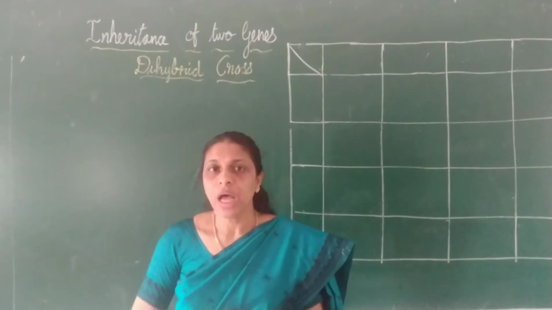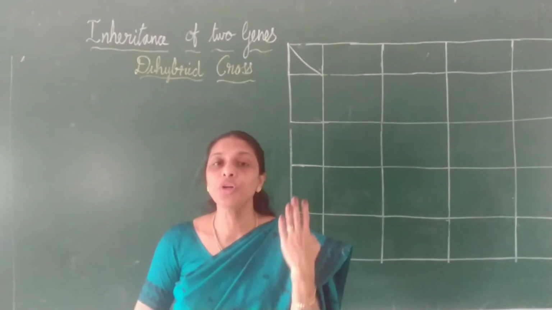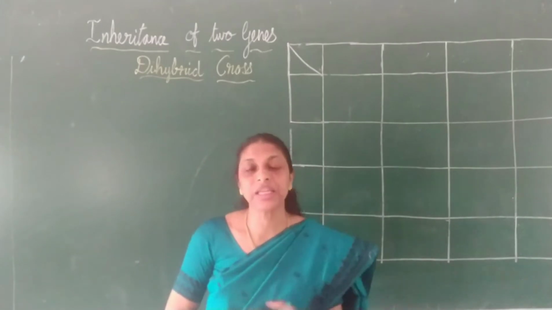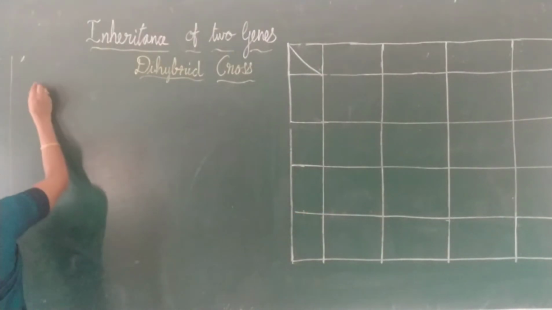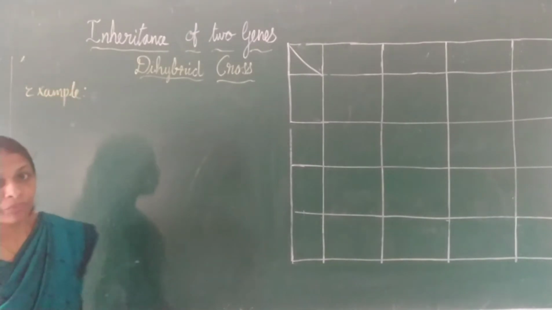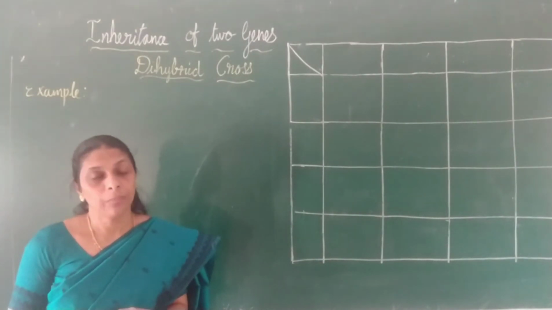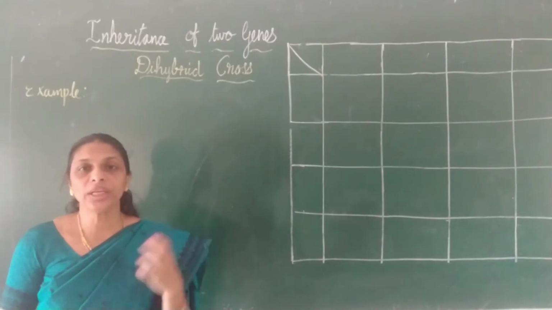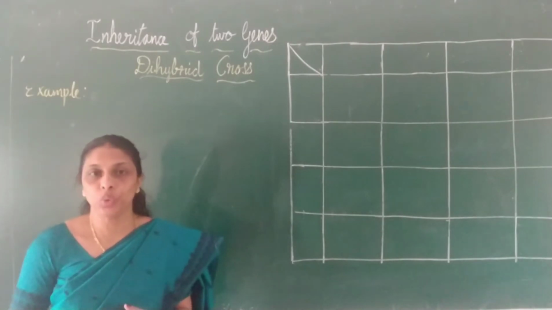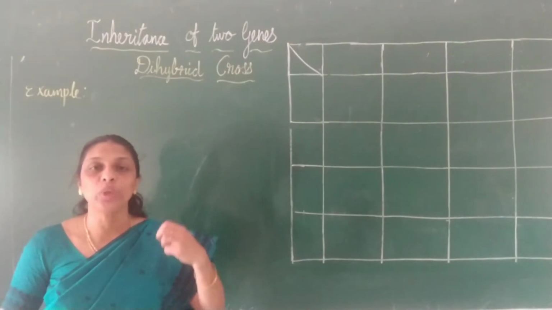Two characters means how many pairs of contrasting traits will be there? Two pairs of contrasting traits. That means four contrasting traits. Two characters, four contrasting traits. Let's see the example. Mendel selected round seeded pea plants which were yellow in color. Those two traits or two characters of seeds Mendel chose. So Mendel chose those plants which produce round seeds and which were yellow in color.